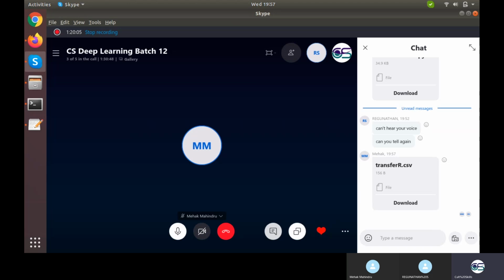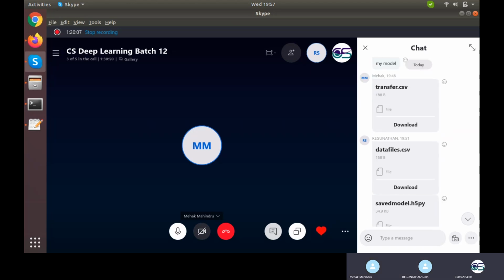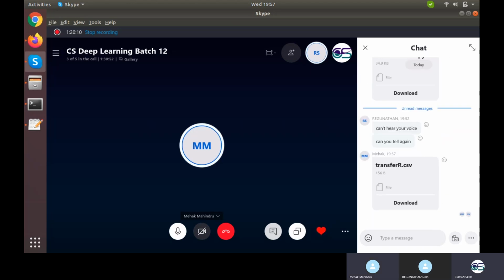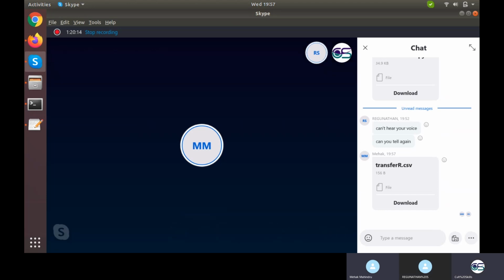What is this, Mehek? You sent it earlier as well. This is different. This is the one that was created by running the other model. Okay, you loaded another model. No, I have run his model, model.h5, and this is the output. Okay, if you have run his model, then you need not store the values into a file. Just directly print the values right here.